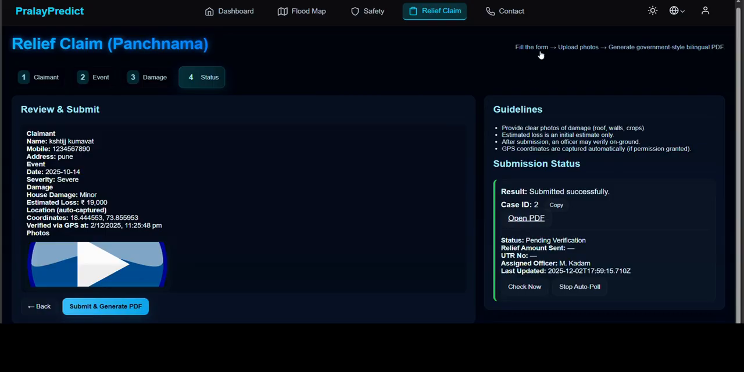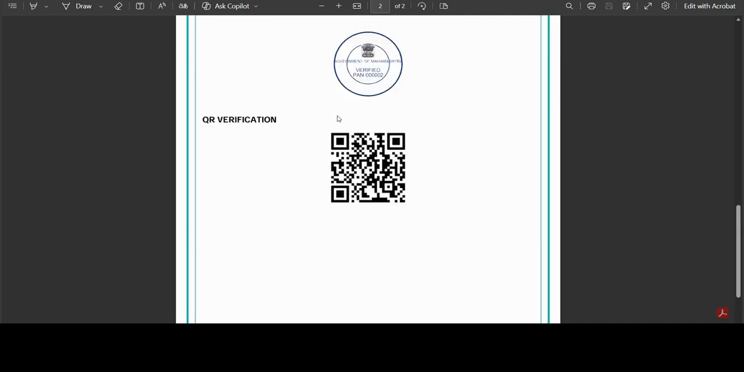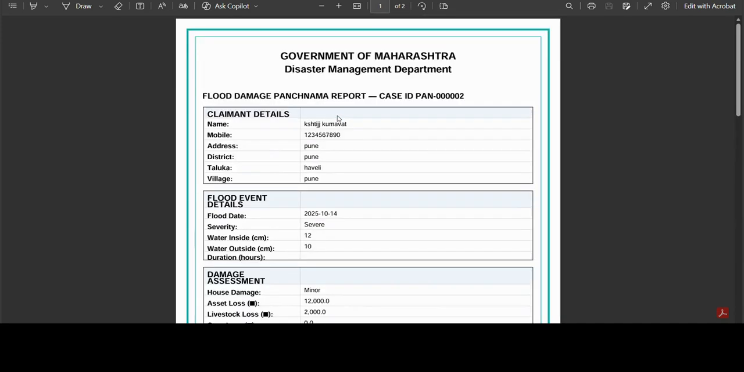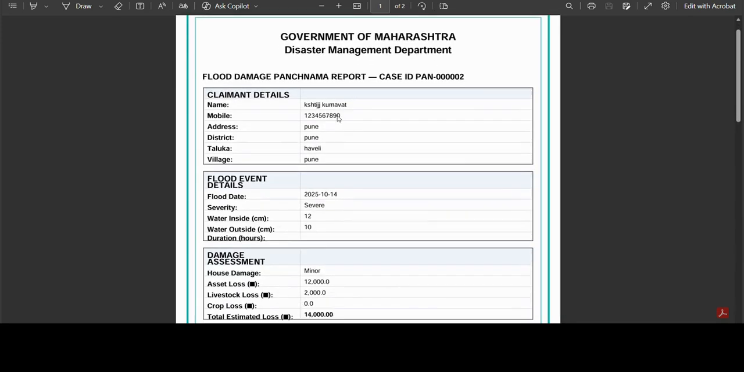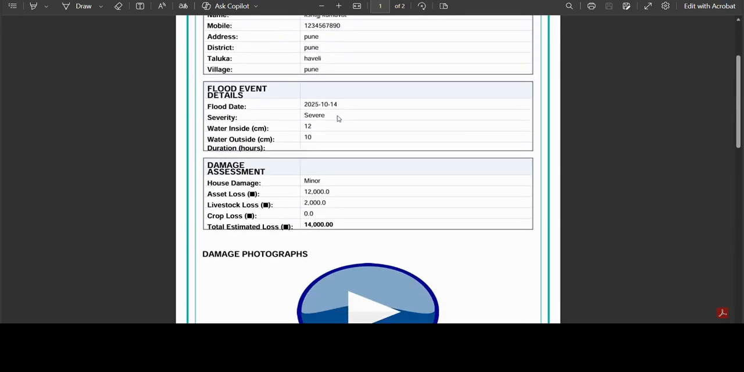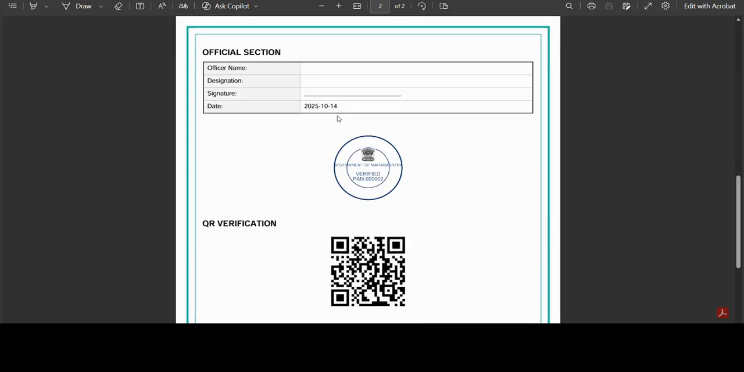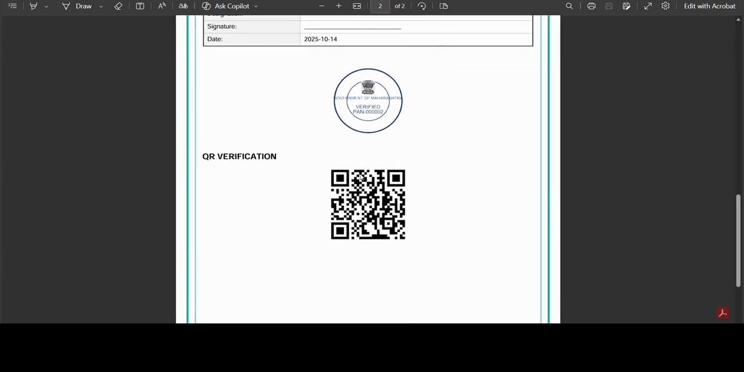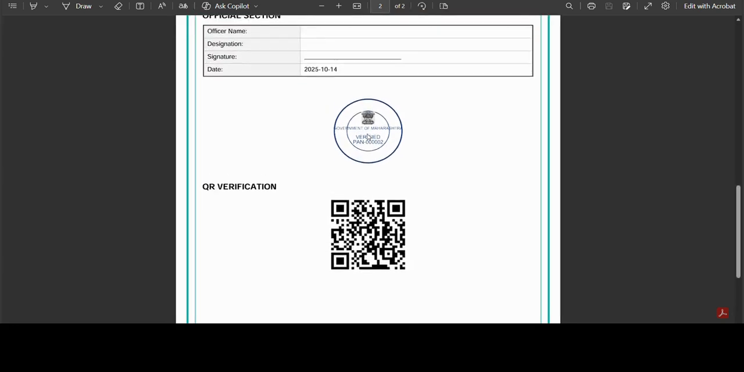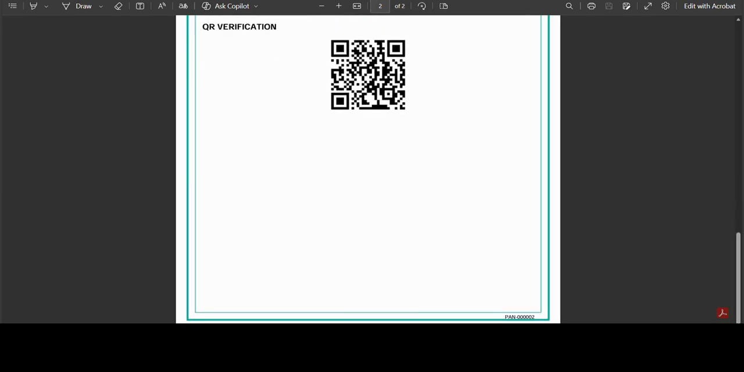Now we can open the PDF and see that a form has been generated, which we have just filled. As you can see, it has all the claimant details, flood details, damage assessment, photographs, an official section, followed by a QR verification.